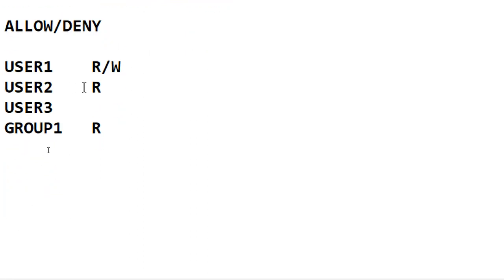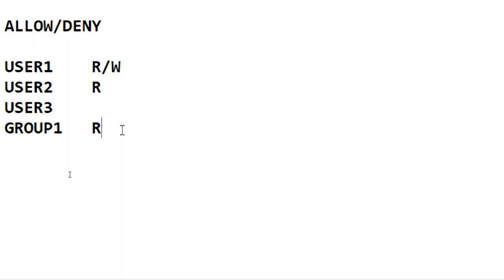Next, for group 1 I gave read permission, and I specified user 1 read and write permission, user 2 read permission, and for user 3 I didn't specify any permissions. I specified that user 1 can read and write, user 2 can read, group 1 can read, and I didn't specify anything for user 3.